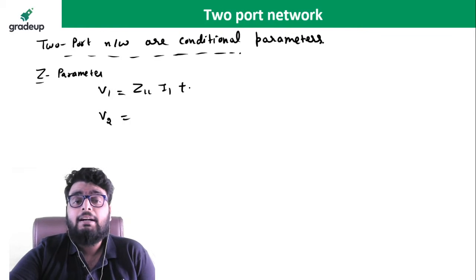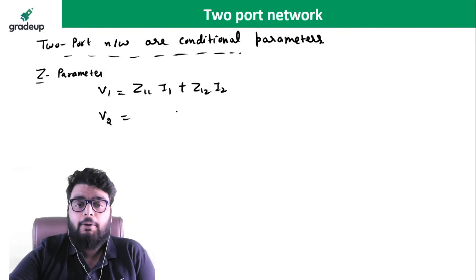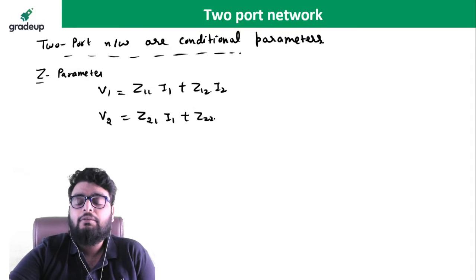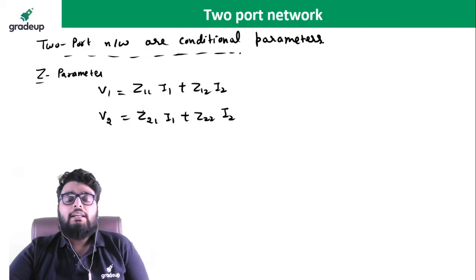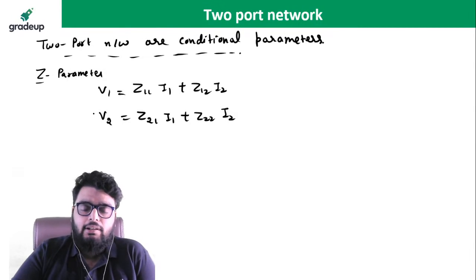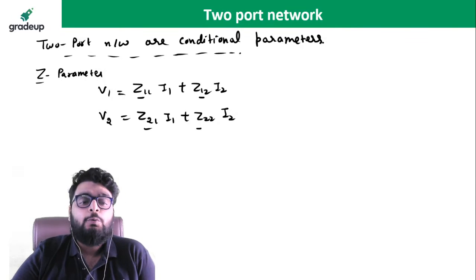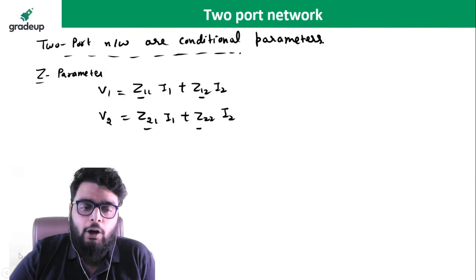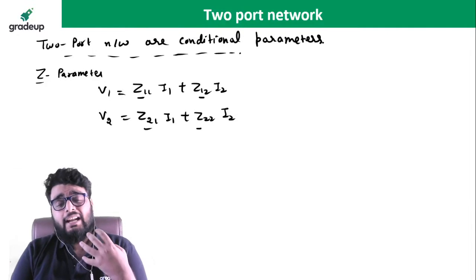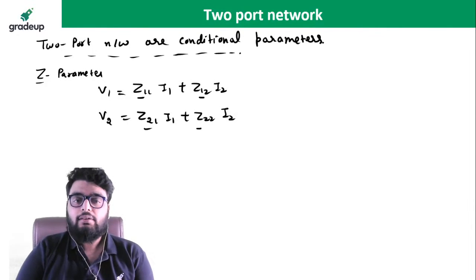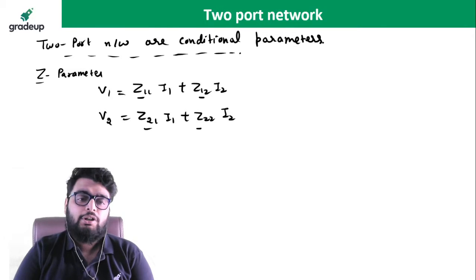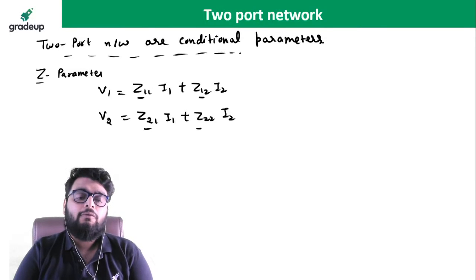And beta, remember the general equation of each and every parameter. You just need to remember the general equation, then you can solve the question very easily. So you can see in this general parameter Z11, Z12, Z21 and Z22. These four I need to find out. But to find out four variables, I need four equations. But here I have only two equations. Then how can I find out four variables?